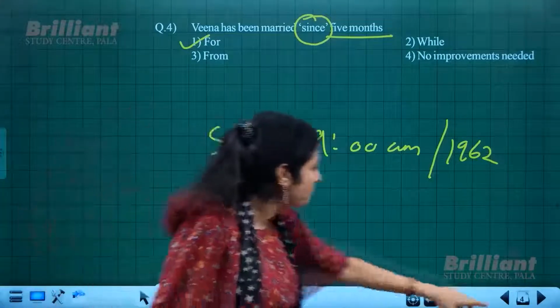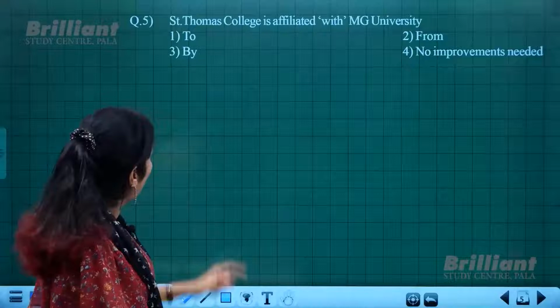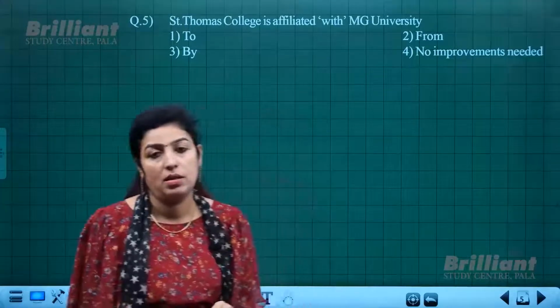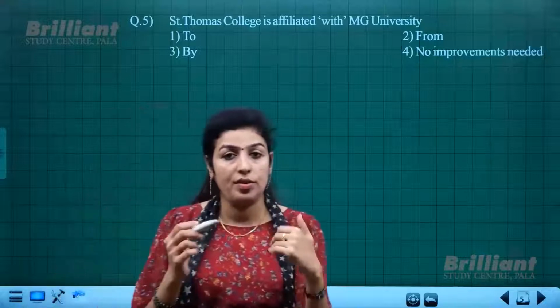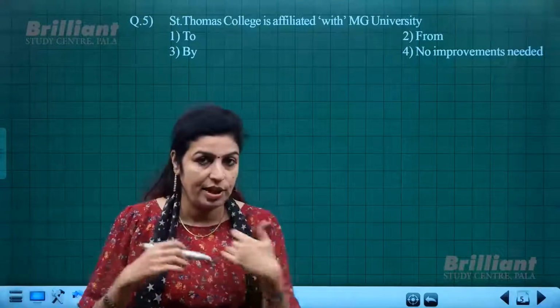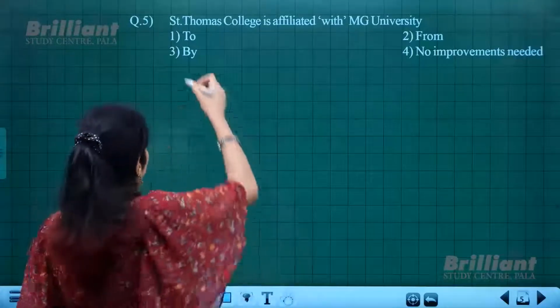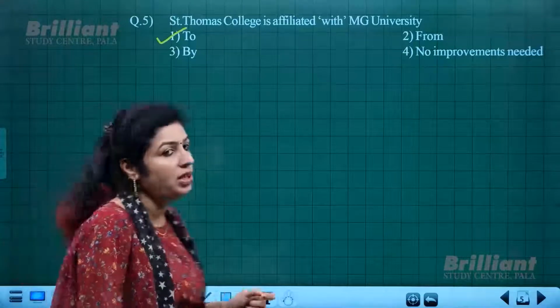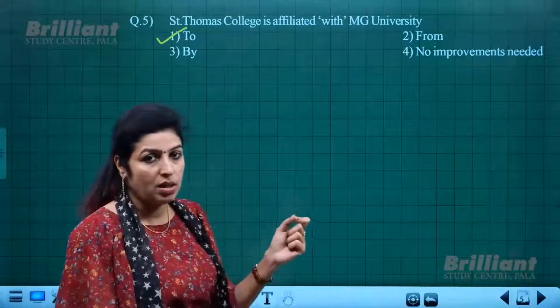Okay. Next is St. Thomas College is affiliated with MG University. With the word affiliated we do not use "with". Registered with, but affiliated to. So it should be St. Thomas College is affiliated to MG University, not with.